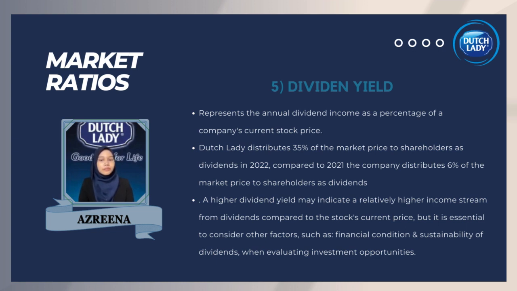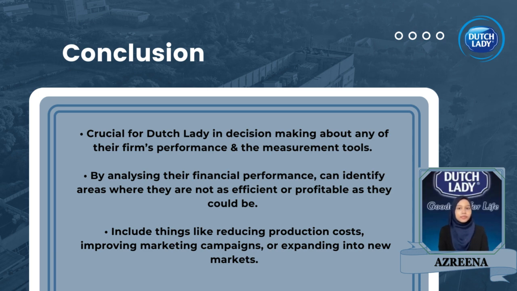A higher dividend yield may indicate a relatively higher income stream from dividends compared to the stock's current price, but it is essential to consider other factors such as the company's financial condition and also the sustainability of the dividends when evaluating investment opportunities. To sum up, it is very crucial for Dutch Lady Milk Industries Berhad to make decisions about any of their firm's performance and the measurement tools because all the formulas and functions are applied to attain a specific requirement of the firm as part of the firm's financial strategy.